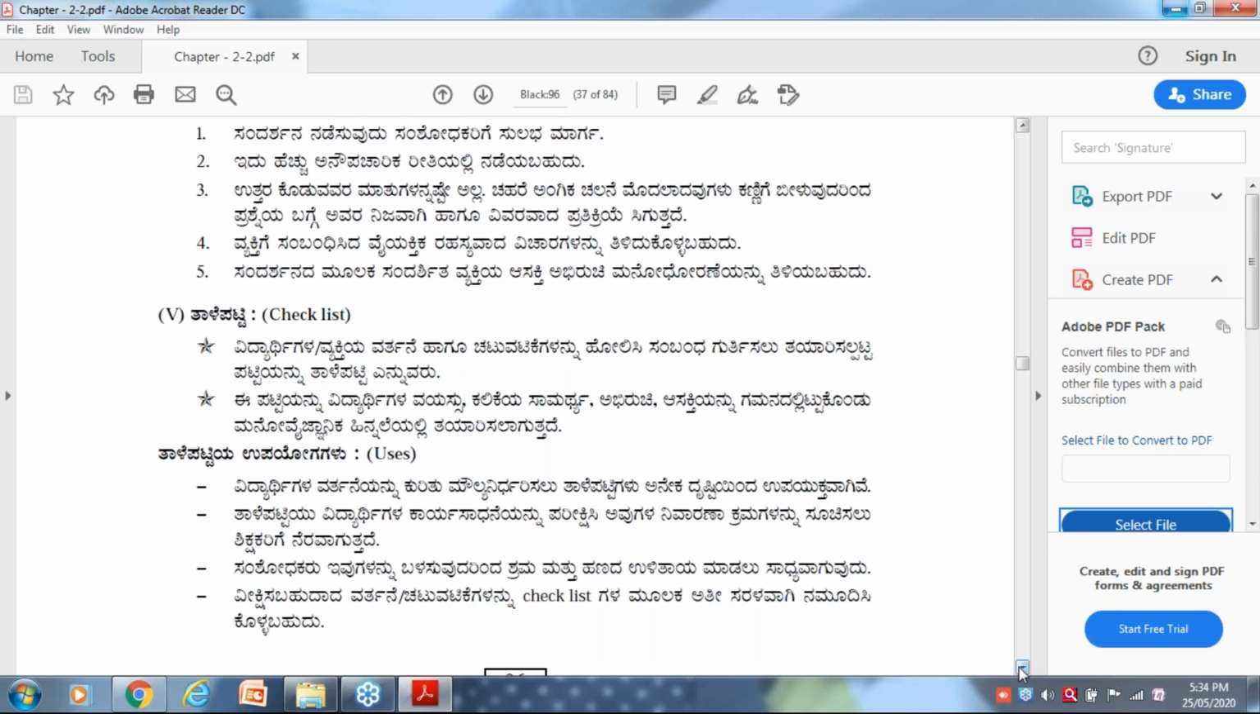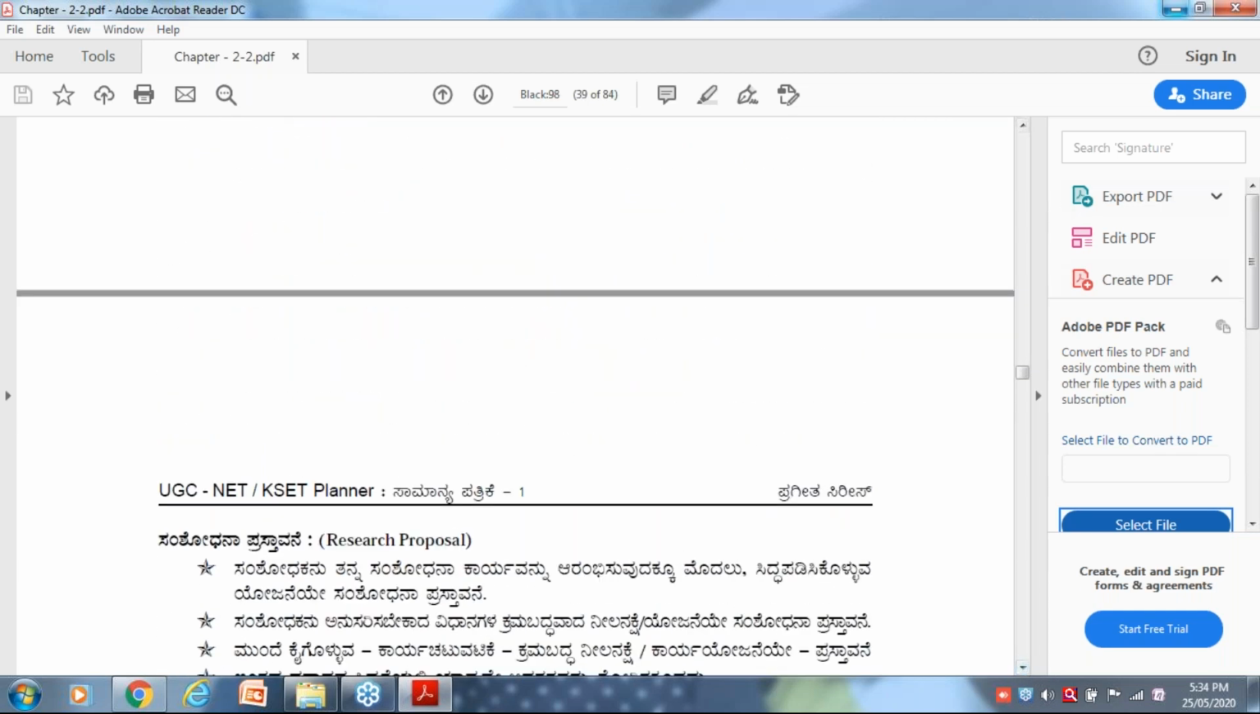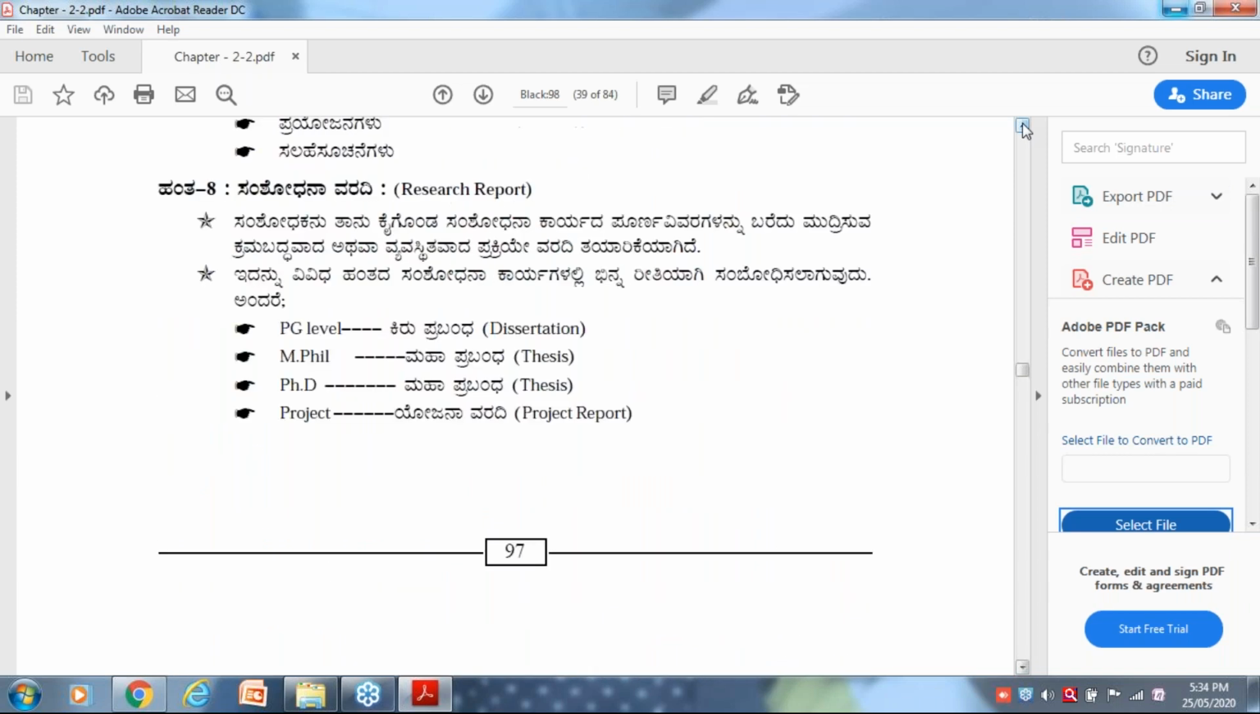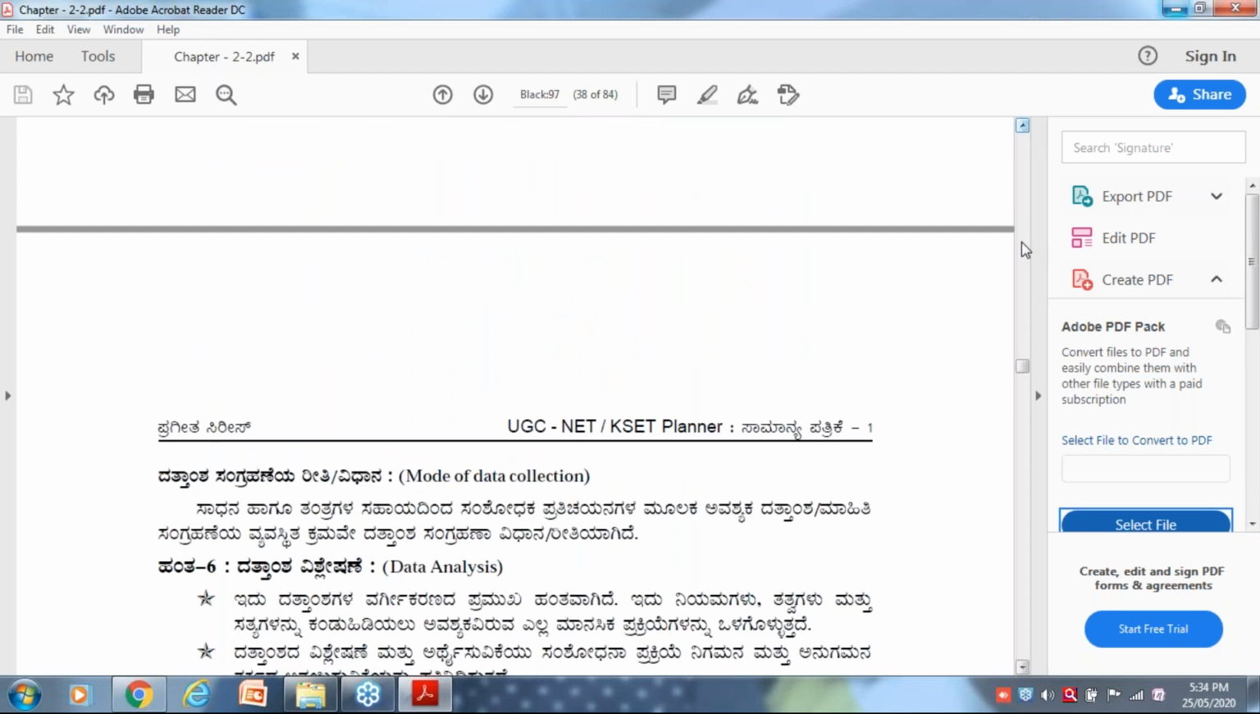Okay, so this is what tools and techniques are. There are many tools and many techniques available to collect the data. Got it? Yes.